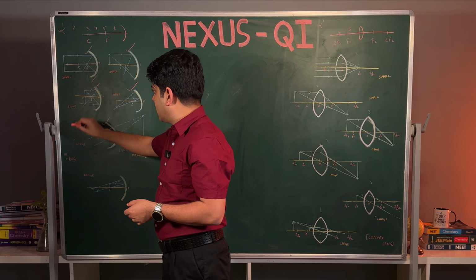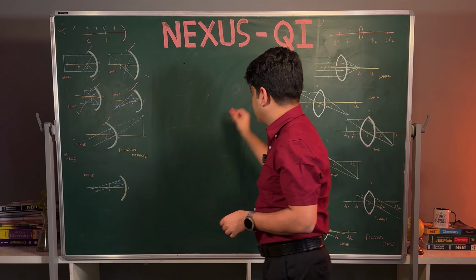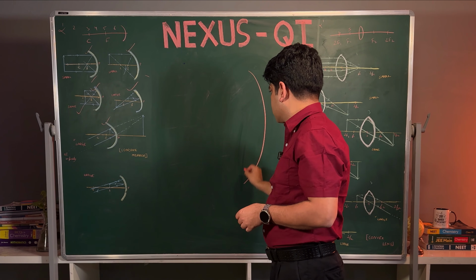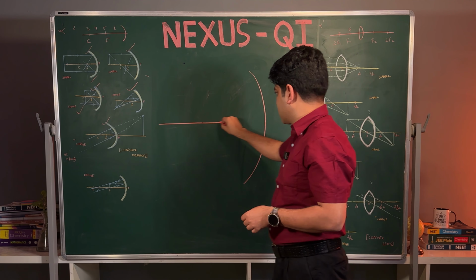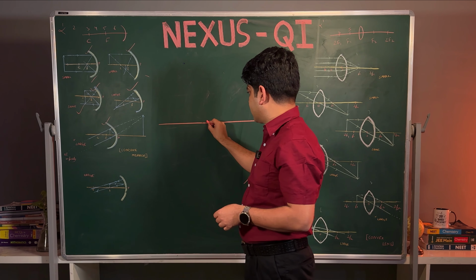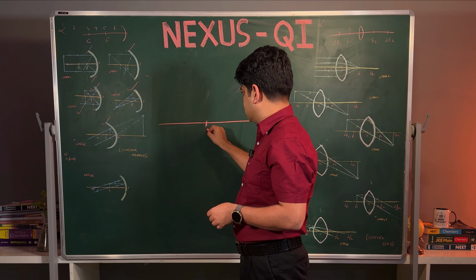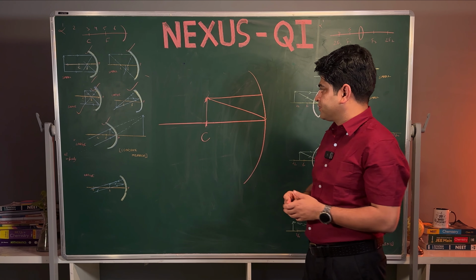Now we will randomly take any of these diagrams. Suppose we are using this diagram. Suppose the object is at C. Again, no need to mug up this. Object is at C. One line should be perpendicular. Make a line perpendicularly, and let the second touch the pole.